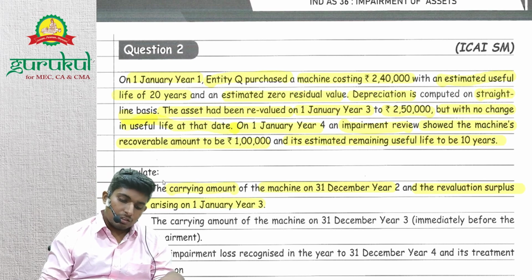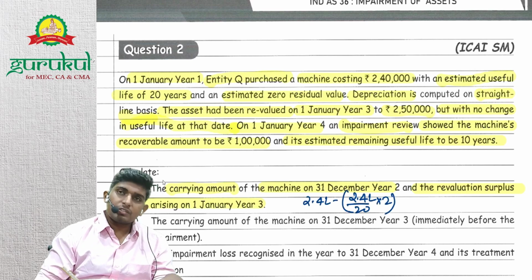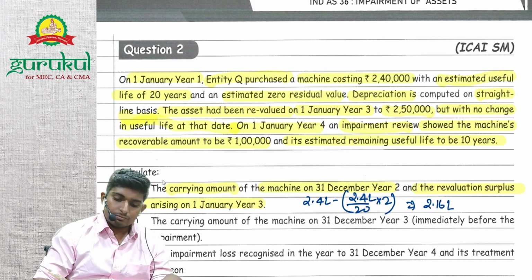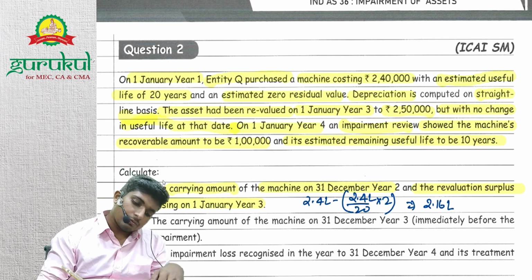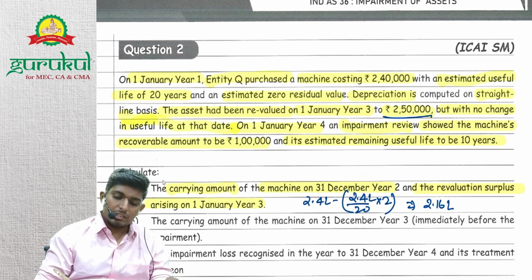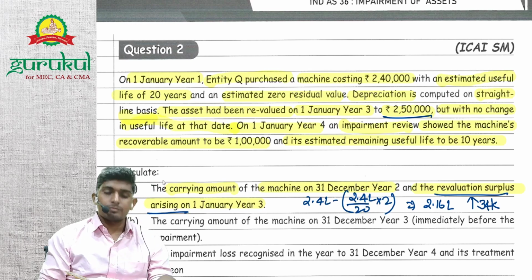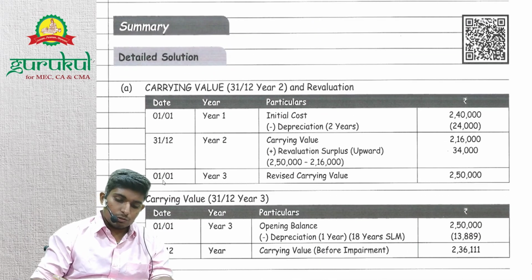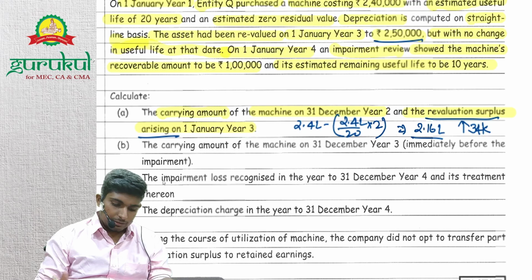Okay. So what is the carrying amount? 2.4 lakhs minus 2.4 lakh divided by 20 into 2, right? Which is basically 2.4 minus 0.24, so 2.16 lakhs is the carrying value, right? And the fair value is 2 lakh 50. So we'll revalue; the upward revaluation surplus arising is 34,000. Carrying value is 2.16 lakhs, and 34,000 is revaluation, basically 2 lakh 50,000, right?